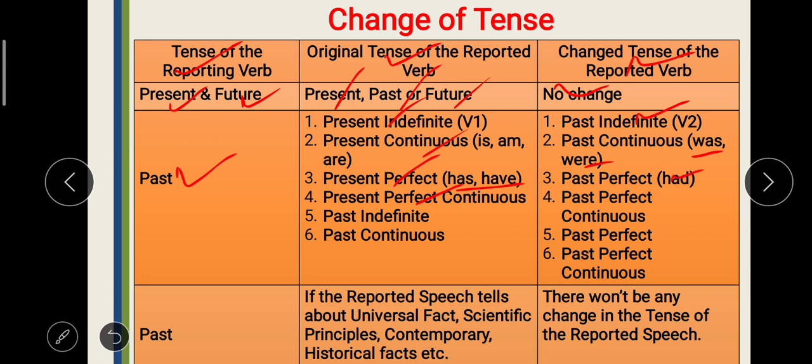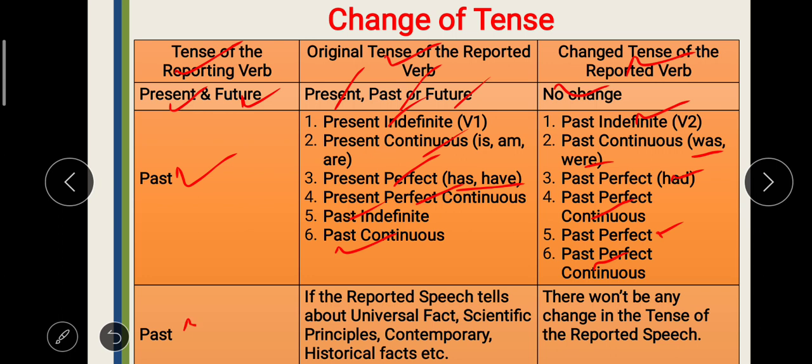Present perfect continuous will become past perfect continuous. Past indefinite will become past perfect, and past continuous will become past perfect continuous. In this way, we have to make changes into the tense of the reported verb.